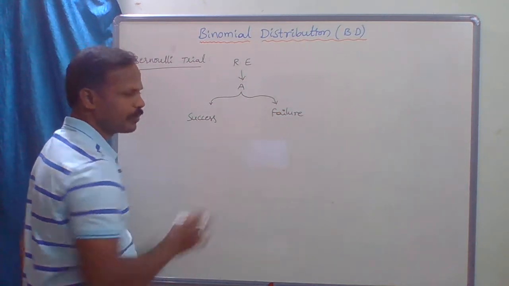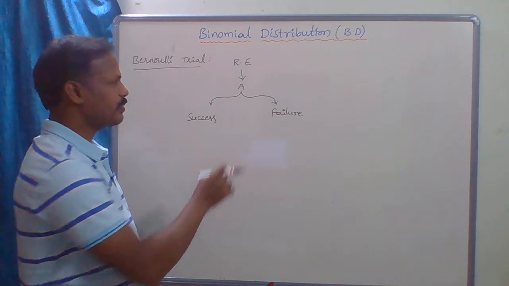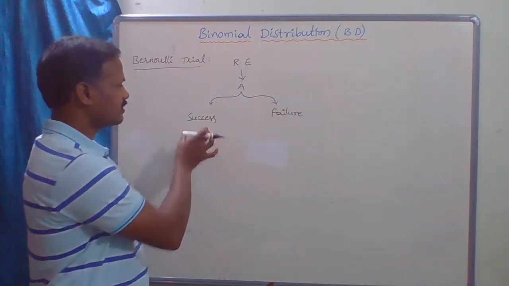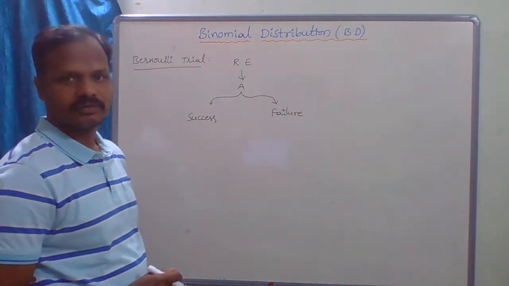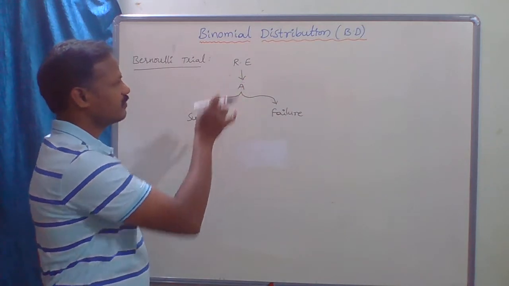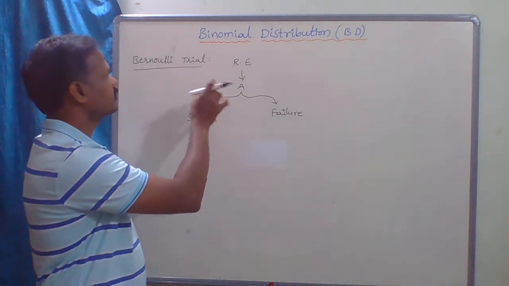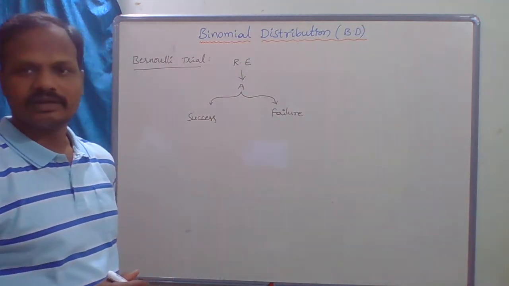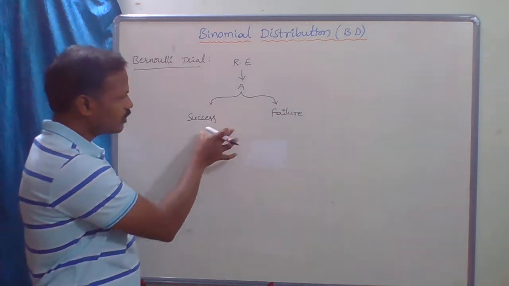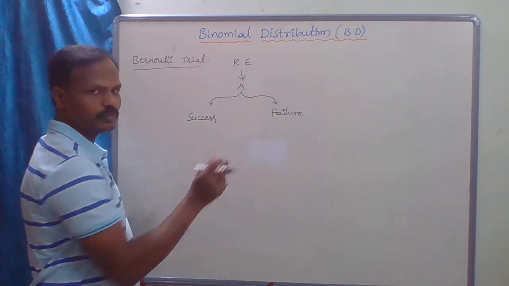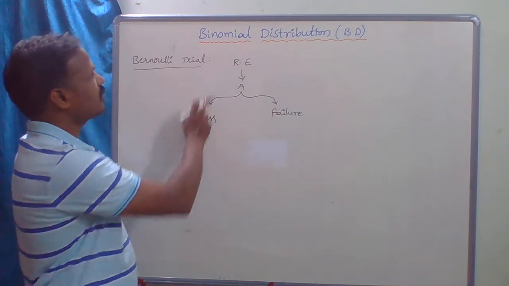So there are only two possibilities. The happening of this event A is either success or failure. Then such an event or a trial is called a Bernoulli trial. Here only two possibilities: success, failure. That's why it is called binomial.